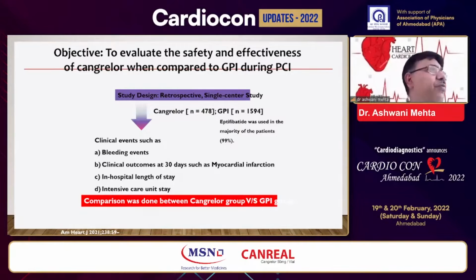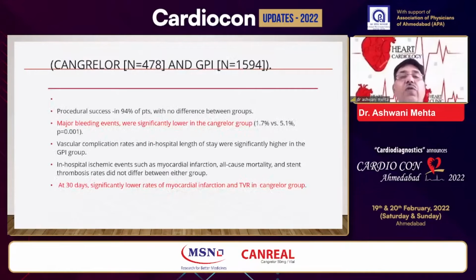years back doing a very good angioplasty, large thrombus burden, and we gave abciximab. Unfortunately, the patient had an intracranial hemorrhage and died. So the bleeding events, that's the big shocker, which is there with these GPIs. The bleeding events are much more. And in this particular study, they looked at bleeding events, the clinical outcomes, in-hospital stay, intensive care unit stay, and this is what they found.